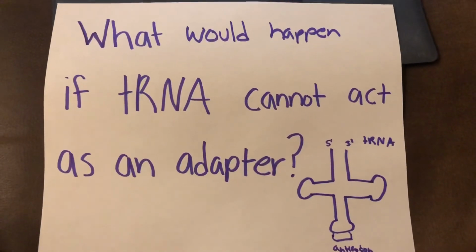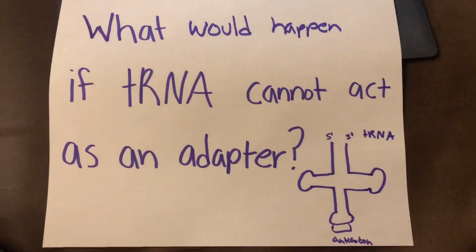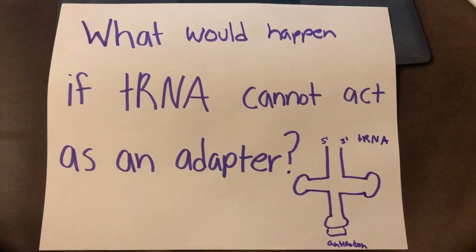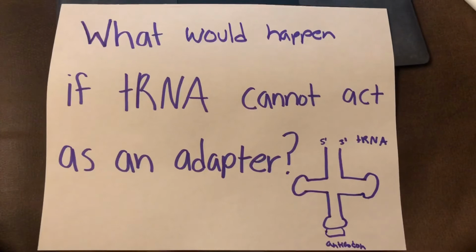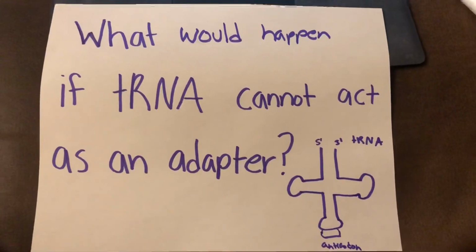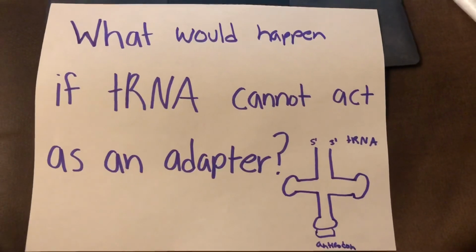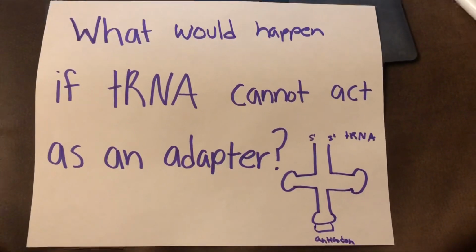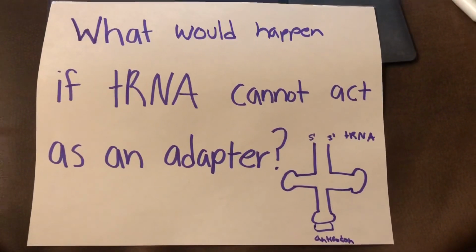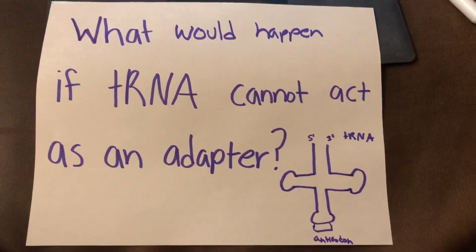So what would happen if tRNA cannot act as an adapter? An alteration that prevents tRNA from acting as an adapter that follows the genetic code is certain mutations. These tRNA could be charged with the incorrect amino acid due to a problem in the enzyme aminoacyl synthetase. There could be a mutation of the anticodon length in the tRNA, so the anticodon could not bind to the codon and start translation.